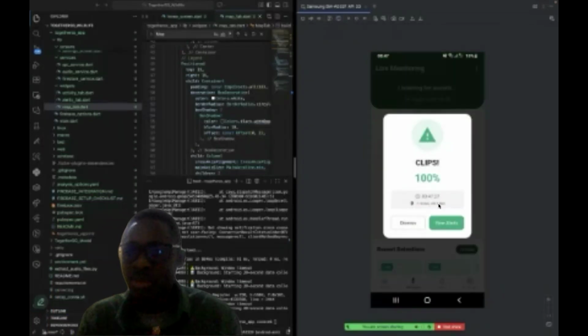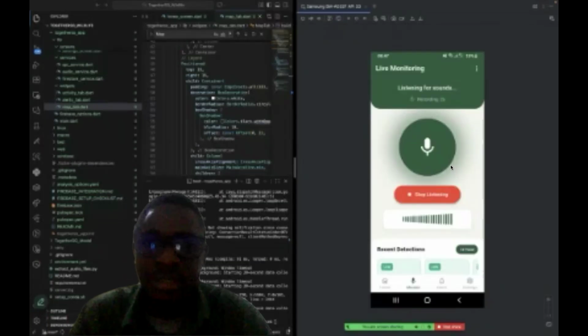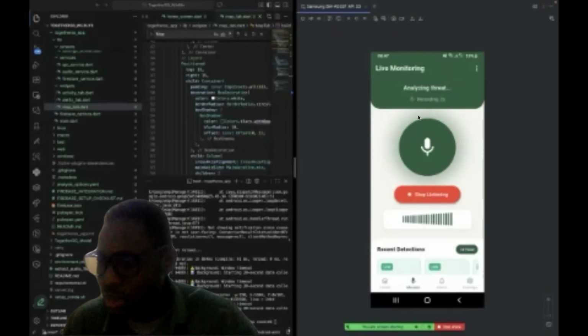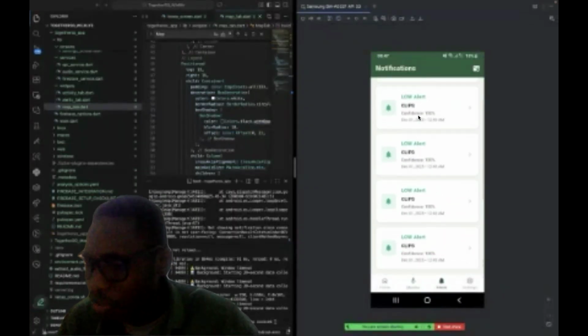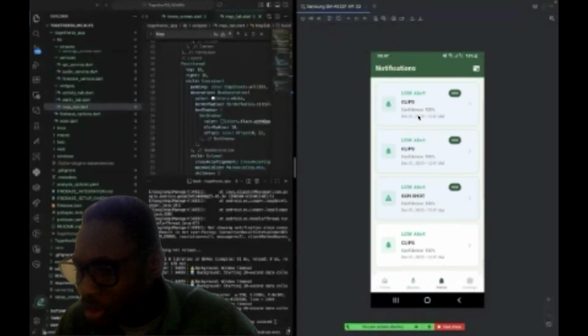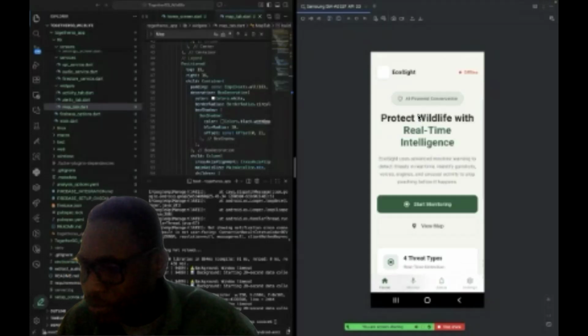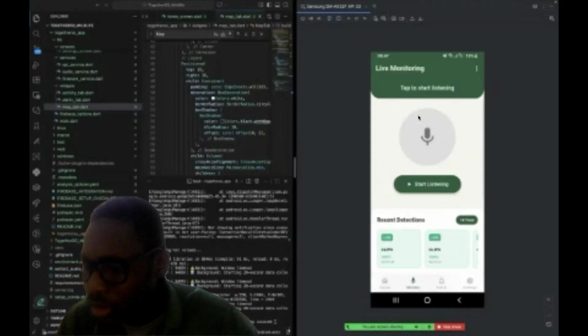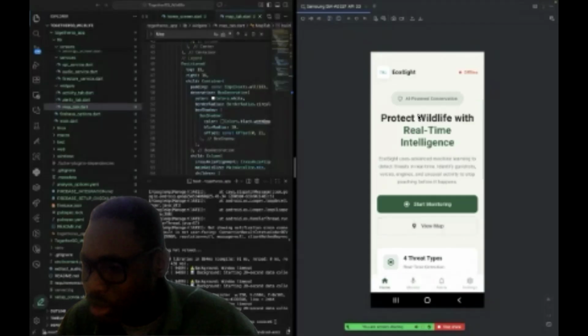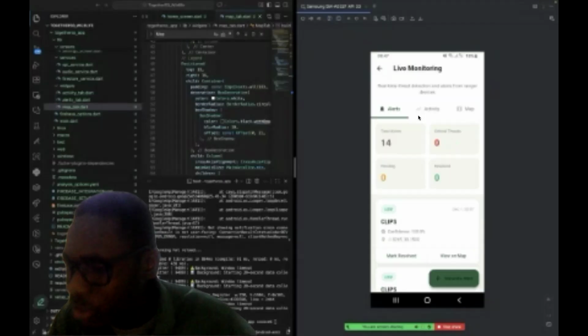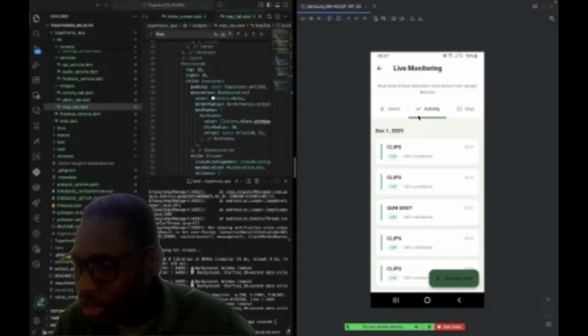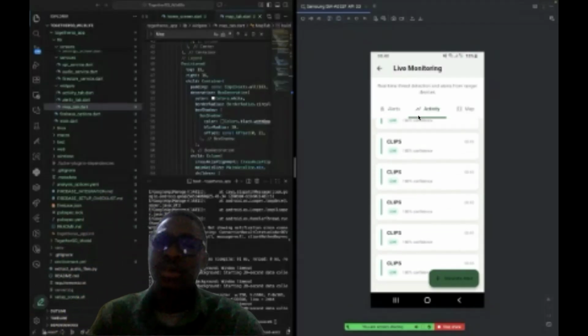So this is the model that I built, and this is all about the application. As you can see here, you can also see the alerts. It gives you an overview of the alerts, and remember, it gives you the location of the event happening. I'm going to click on start monitoring. This is a summary of the events happening. This one is also giving a summary, and it also gives the location.